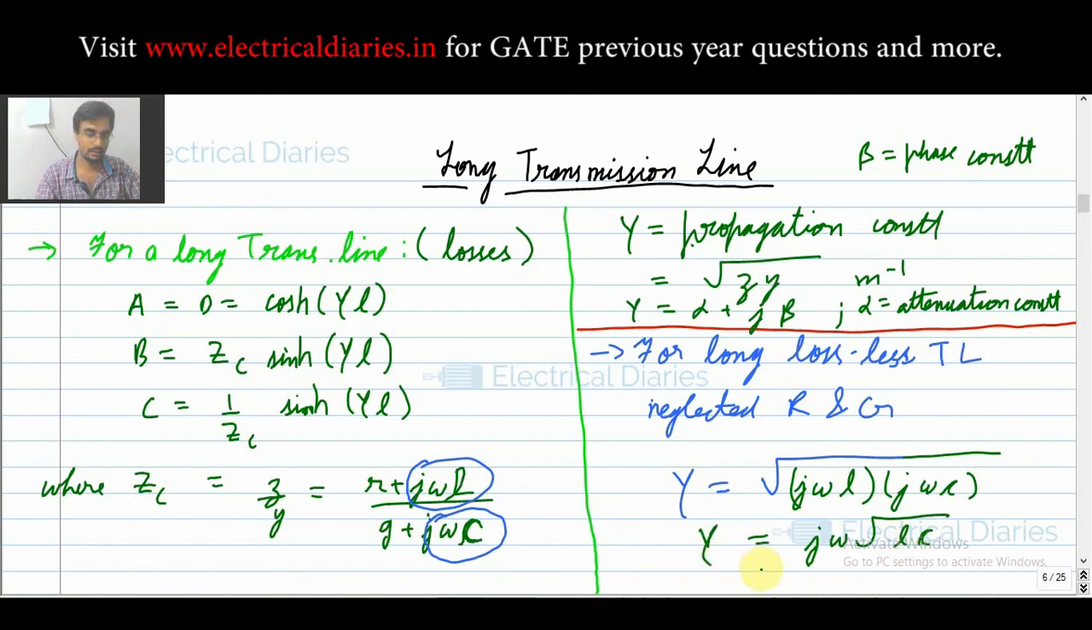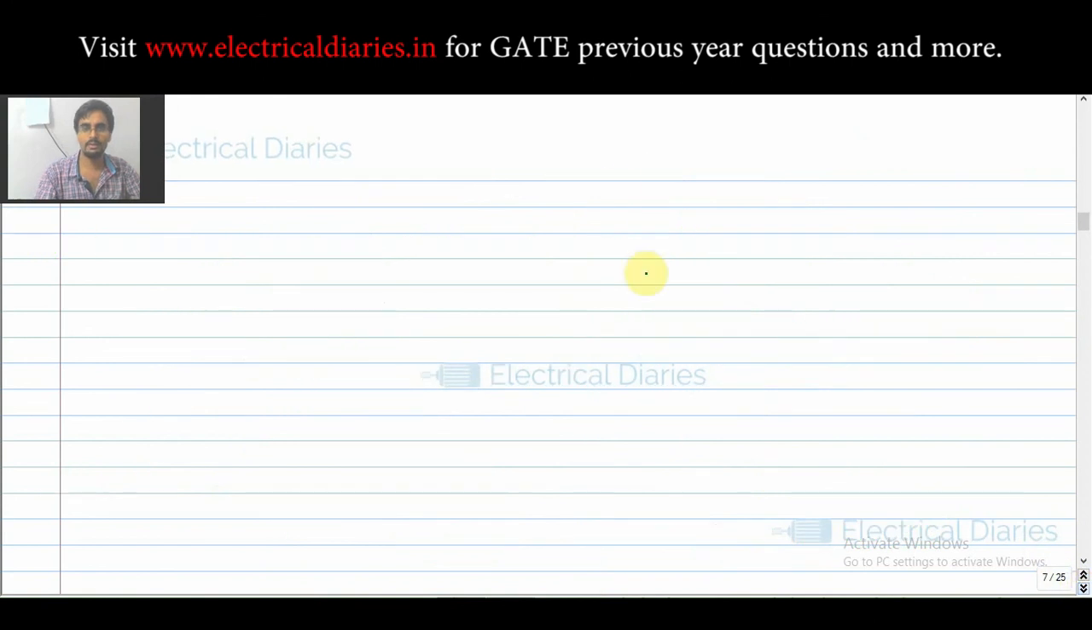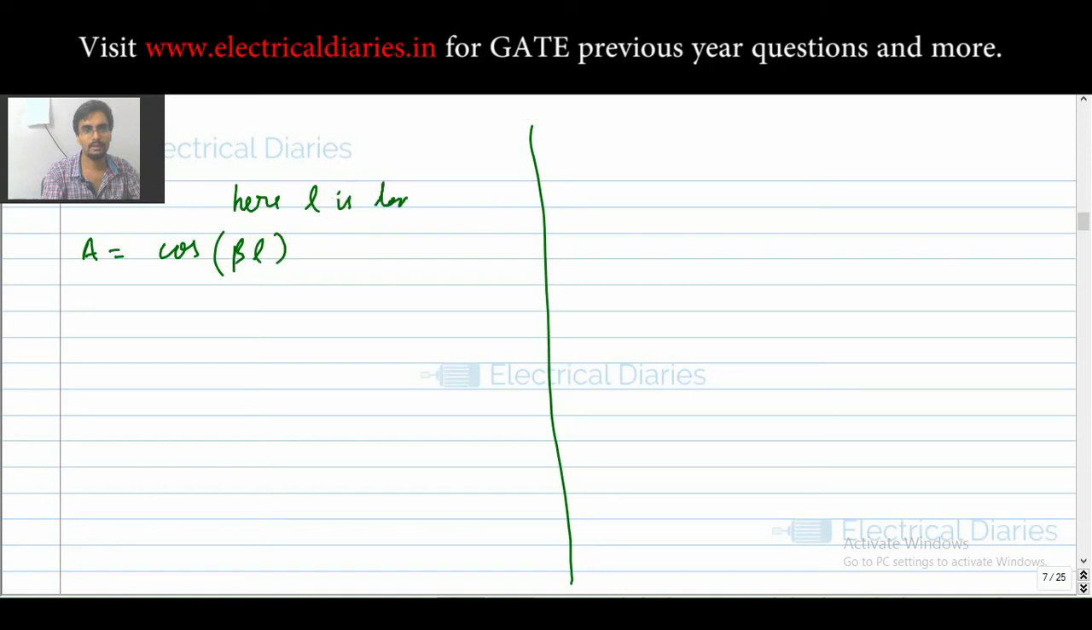And now for the lossless line, your ABCD parameters also change. That is, your h term is removed, that is your hyperbolic cos is removed. The derivation you can see in the books. Just write down these expressions and they will be very much helpful to you. So your A will become cos beta L. Here L is the length of line. I hope you get this much.